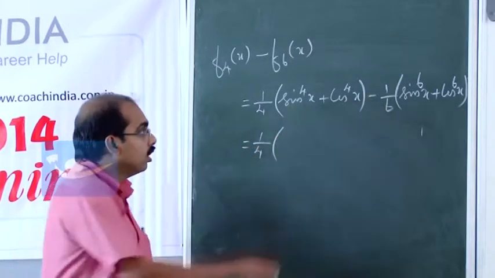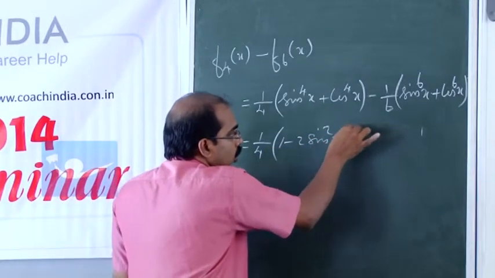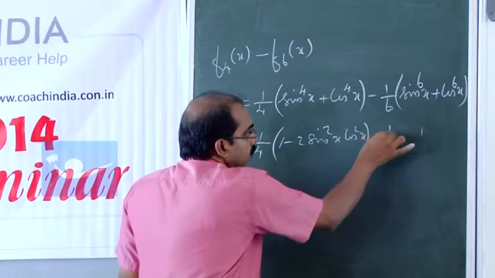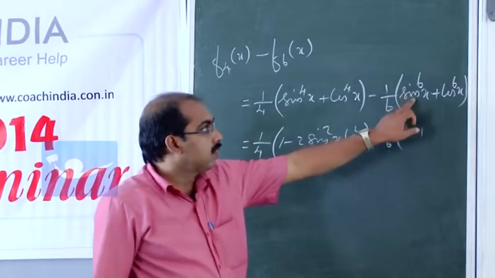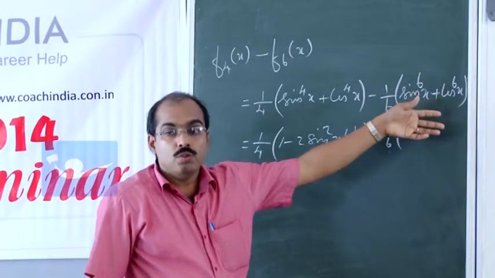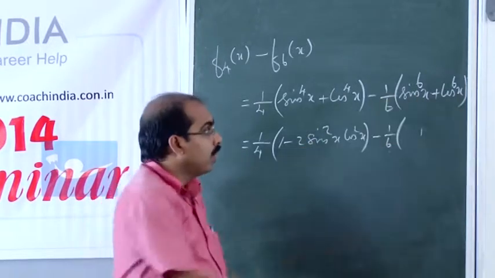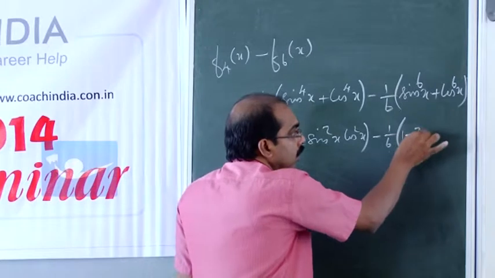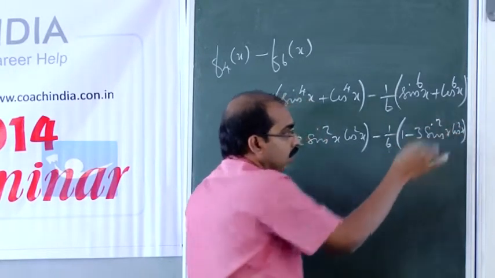If you are using that, this is going to be 1 minus 2 sin square x cos square x, minus 1 by 6 into, here if you make use of this as sin square x cube, cos square x cube, a cube plus b cube is a plus b all cube minus 3ab into a plus b. So, that we are getting it as 1 minus 3 sin square x cos square x.